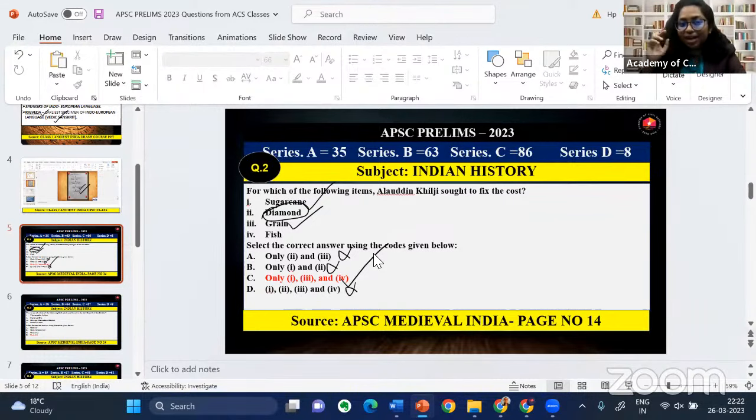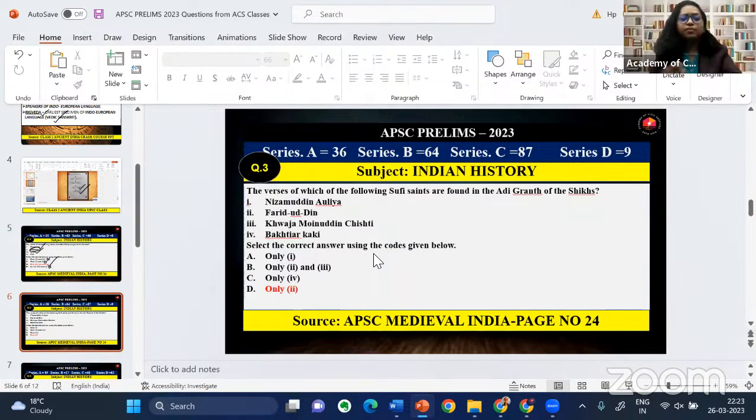See, this elimination technique, most of the time when we take the classes, we usually analyze the UPSC previous year questions. And if you have got that training and logic into your mind, it will come in the exam hall. Because it's not humanly possible to remember all the items that were sold in the market. In these kinds of questions, we have to use our common sense and logic. Now coming into the next question.